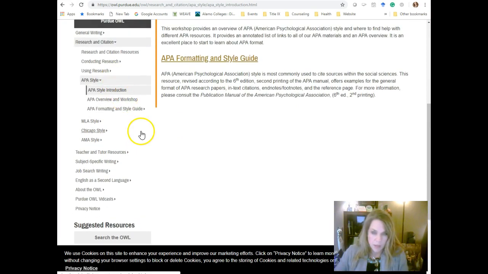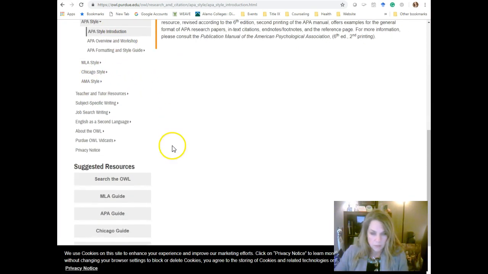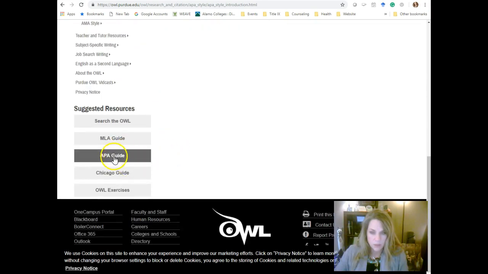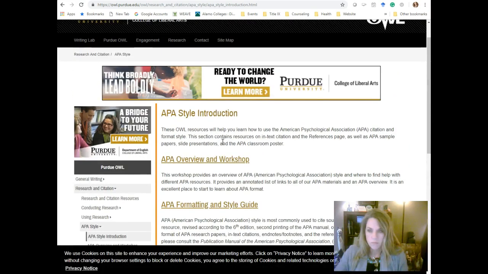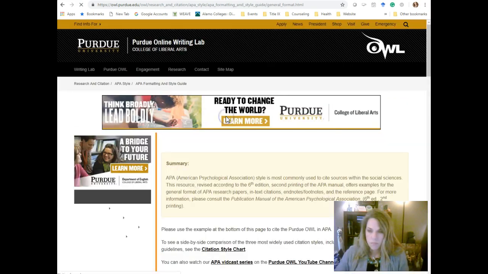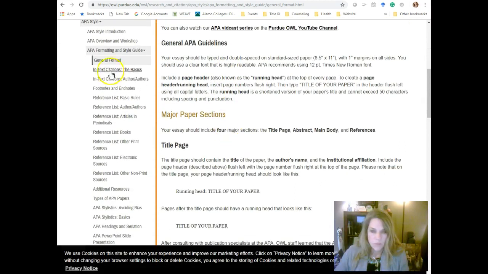They have a workshop on it. And then here's the guide. And then right here you can see here's the basic rules for a reference list. Here are how to do authors, articles and periodicals, books, etc.